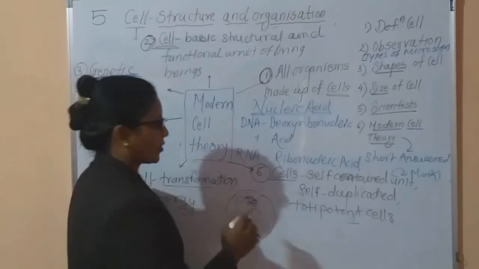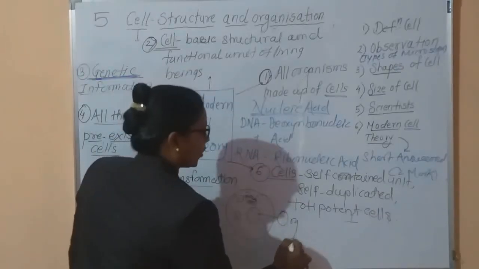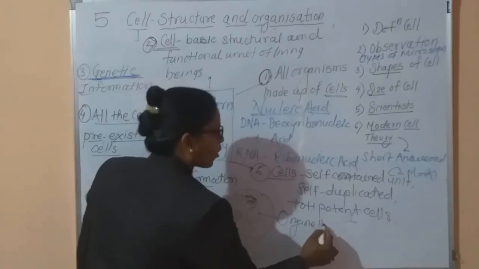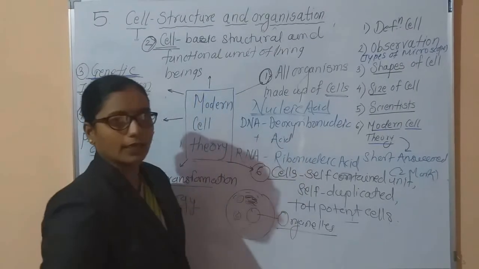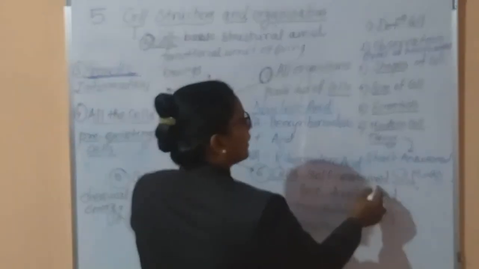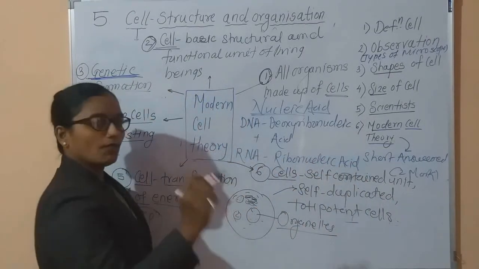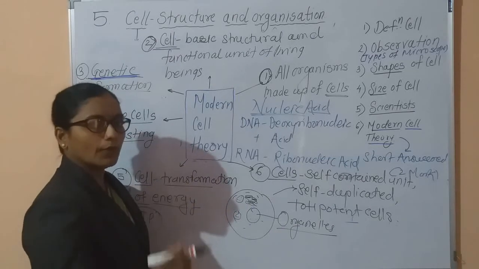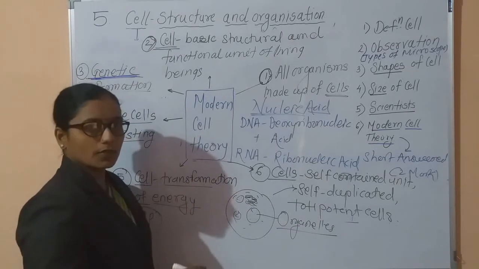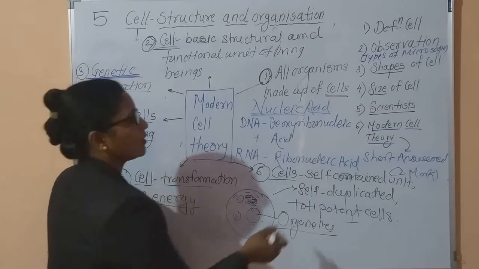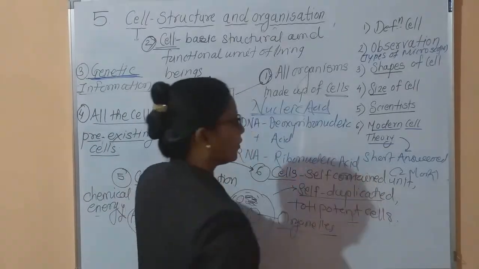Lots of units, that is, working organelles belonging to the cell. Hence it is called self-contained units. And these cells can duplicate, means from one cell another cell is formed. In case of mitosis, you can observe this when we study it in detail. This is called self-duplicated units.